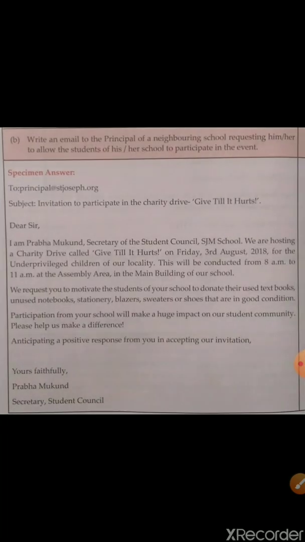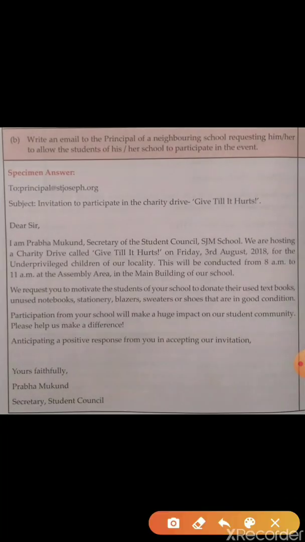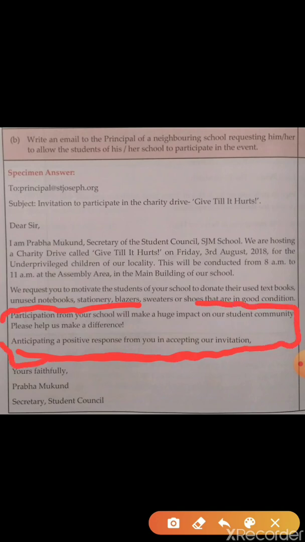And the final paragraph is the closing sentence. Closing sentence should be written in a separate paragraph or separate line. It can be, we look forward to a favorable response, or we request you to send a team of 3 teachers from your school to judge the talent search. Everybody's got talent. Anticipating a positive response.